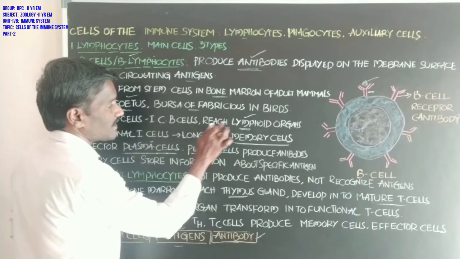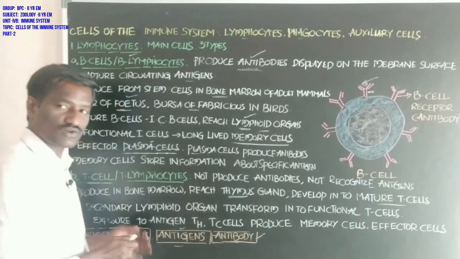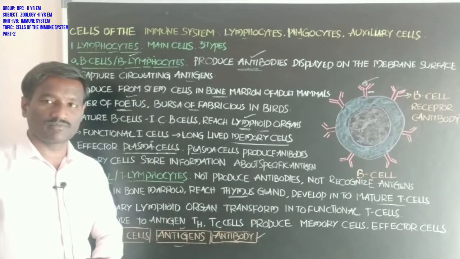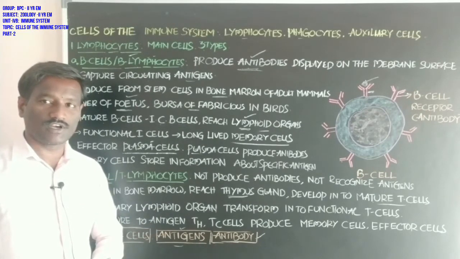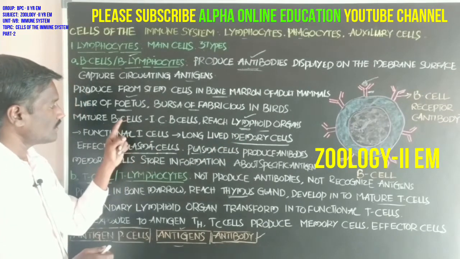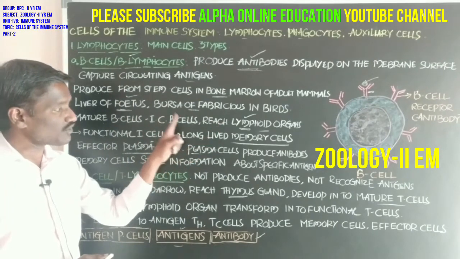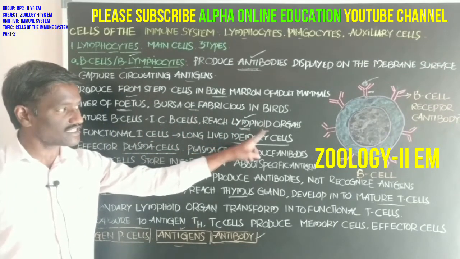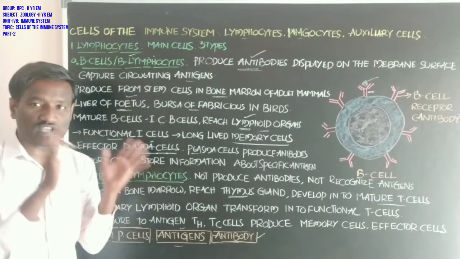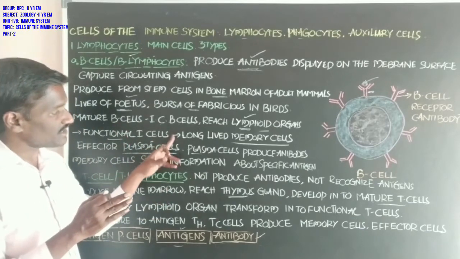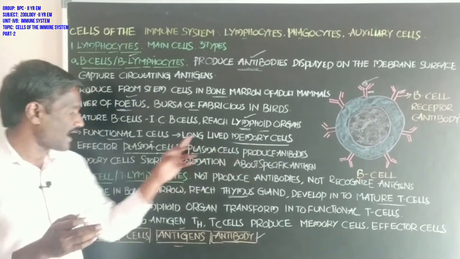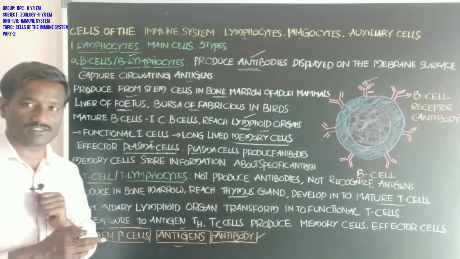Immunocompetent B cells reach the secondary lymphoid organs, such as lymph nodes and appendix. In the secondary lymphoid organs they develop into functional immune cells. Functional immune cells differentiate into two types of cells: one is the long-lived memory cells and the other is the effector plasma cells.